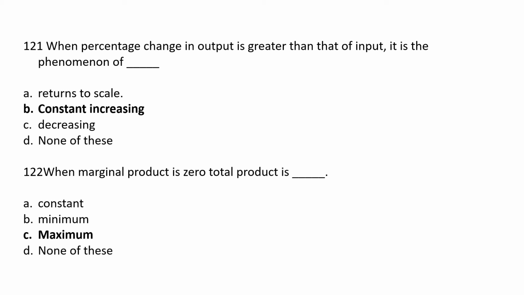When marginal product is zero, total product is option A constant, option B minimum, option C maximum, option D none of this. The correct answer here is option C maximum. When marginal product is zero, total product is maximum.